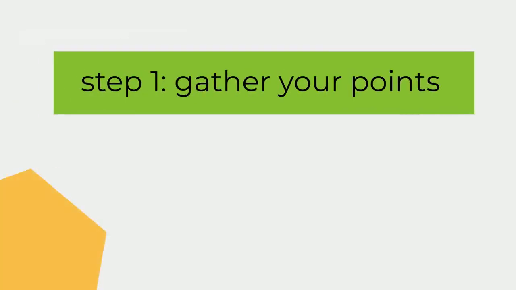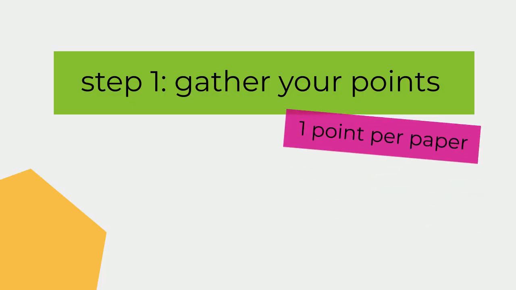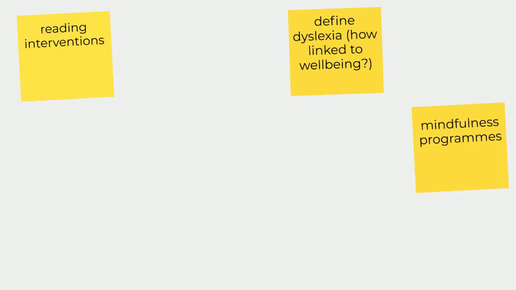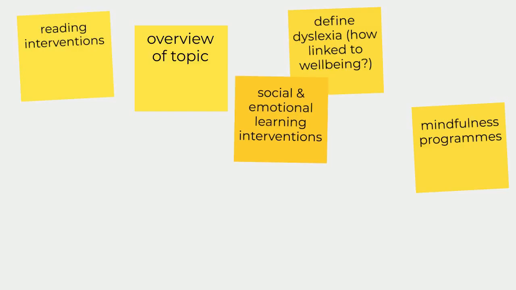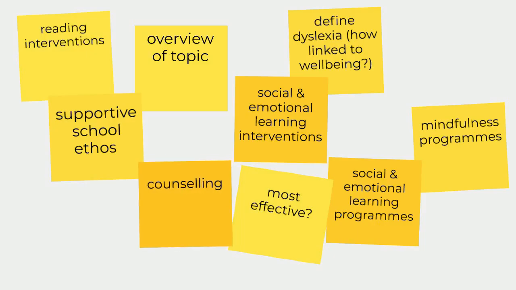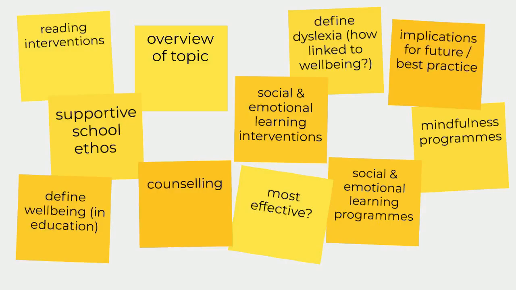Starting with step 1, we need to gather our points. Put 1 point per note paper. Don't worry about the order, just get all your ideas down. For this essay, our points to include in the plan are defining dyslexia and linking it to well-being, reading interventions, school-wide mindfulness programs, of course, an overview of the topic, social and emotional learning interventions for specific children and programs for the whole school, a supportive school ethos, thinking about which method is most effective, counselling, defining well-being in an educational context, and the implications of the efficacy of different methods for the future and best practice.